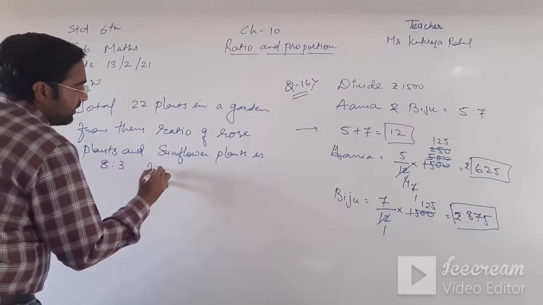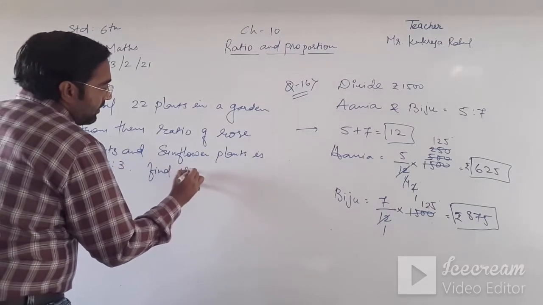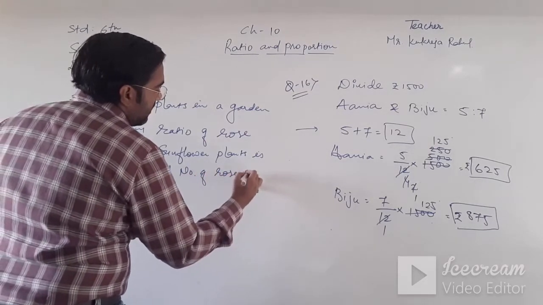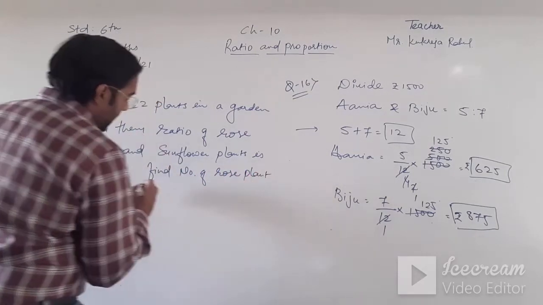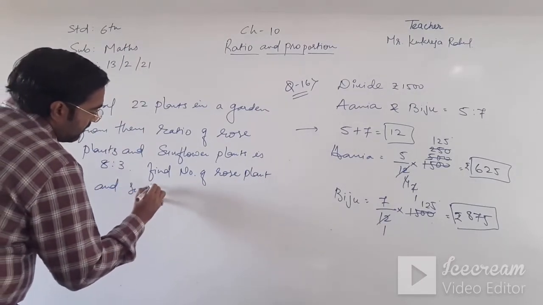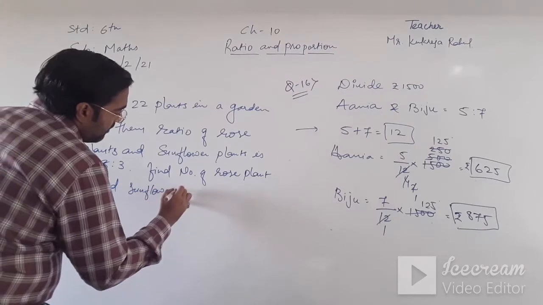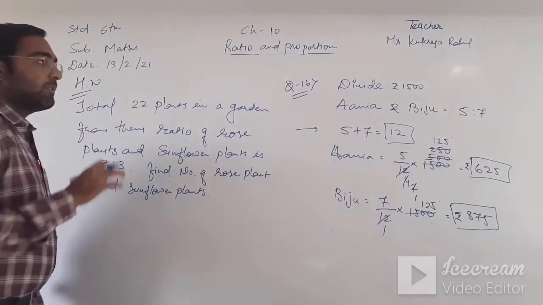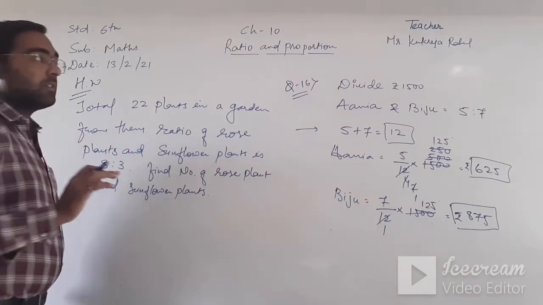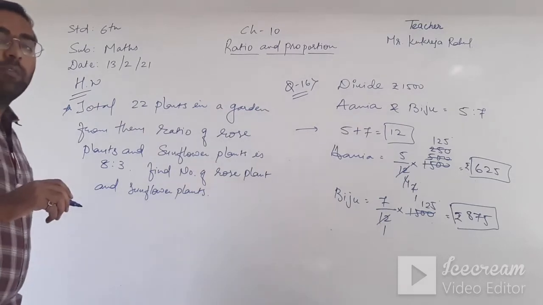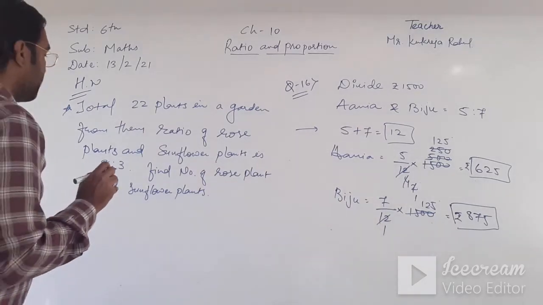Find the number of rose plants and sunflower plants. Okay, it's similar to question numbers 13, 14, 15 and 16. Clear?